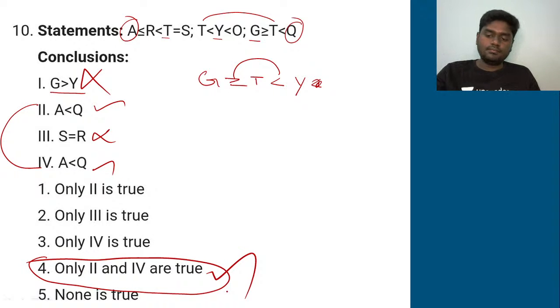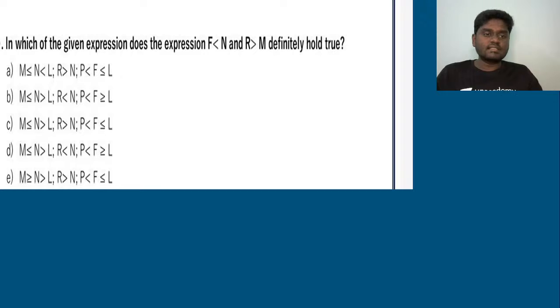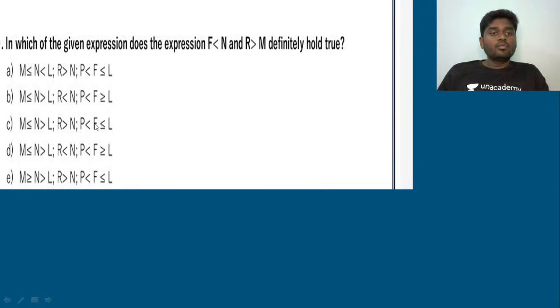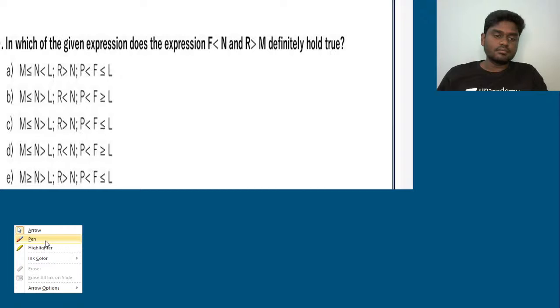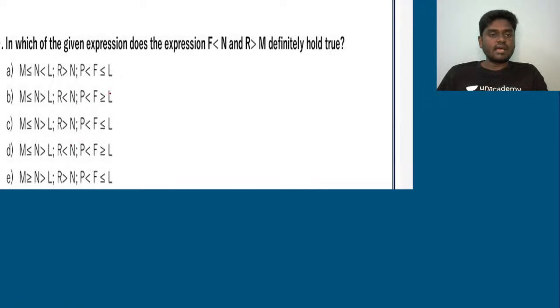Okay. Quickly, let's go for the next actually. In which of the given expressions does the expression F less than N and R greater than M definitely hold true? That's your question. So listen very carefully.